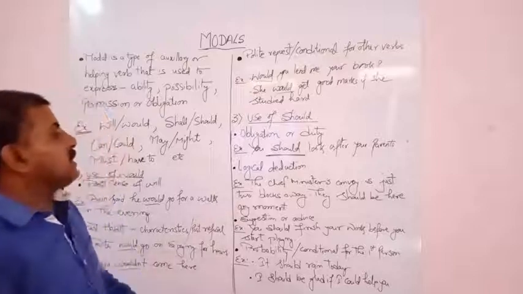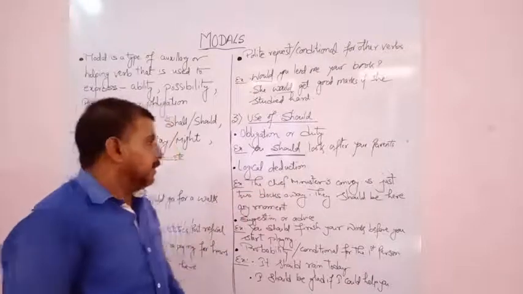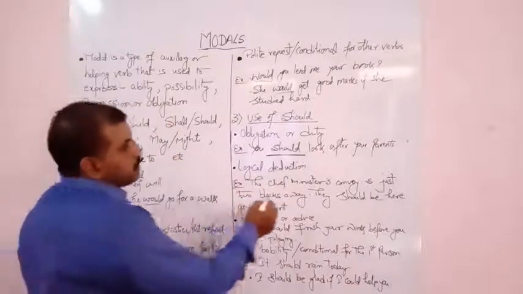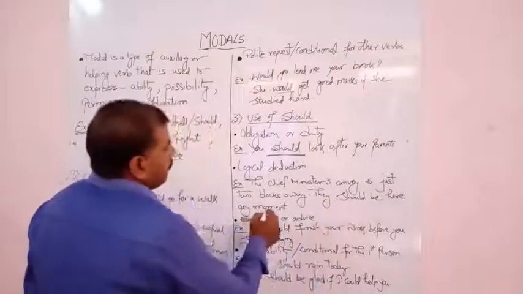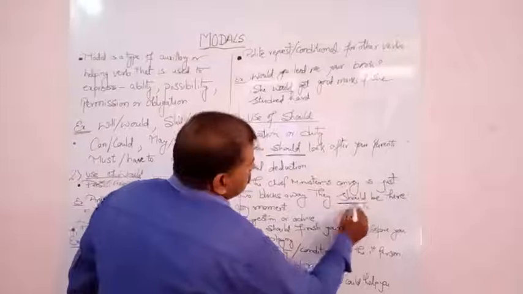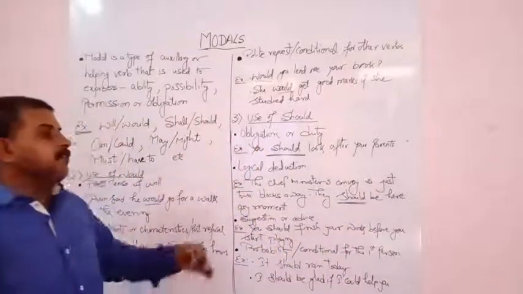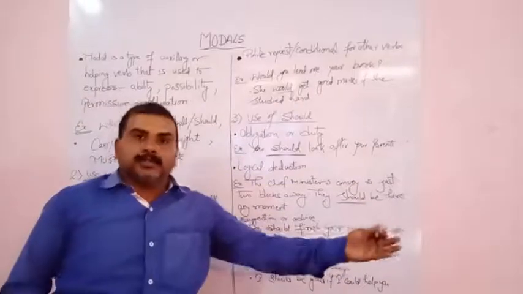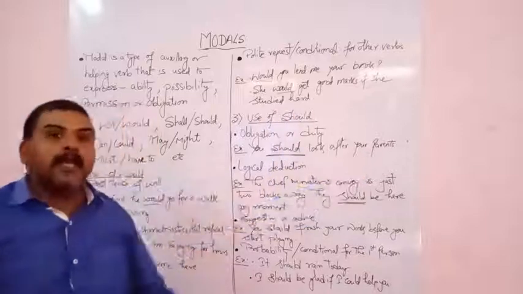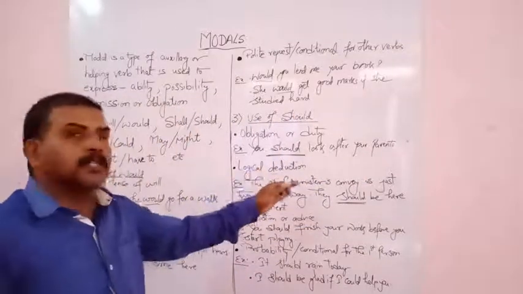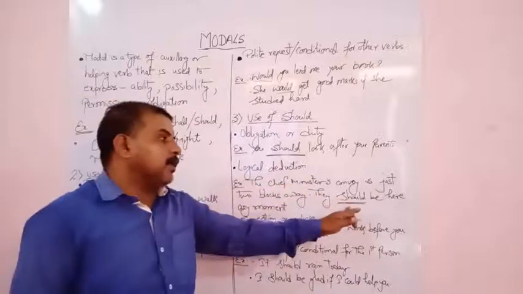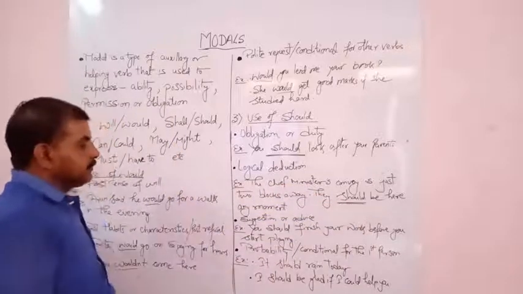If any logical deduction is there, example, Chief Minister's convoy is just two blocks away. They should be here any moment. Should means the Chief Minister's convoy is very close. It may be here at any moment. So this shows the logical deduction, and here the modal should is used.